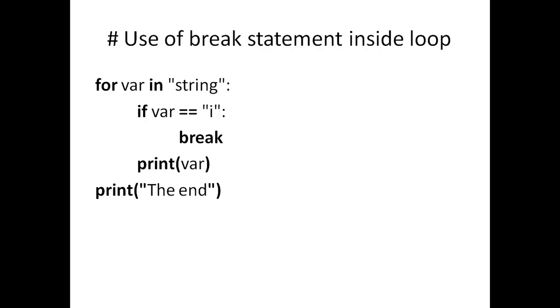Let's have an example of the break keyword first. In this example I have taken a for loop: for var in string. Here string is an iterable object.